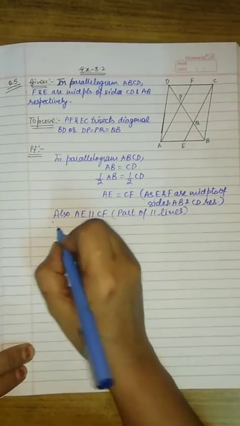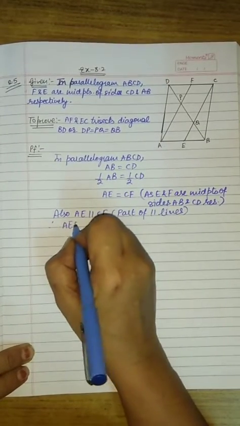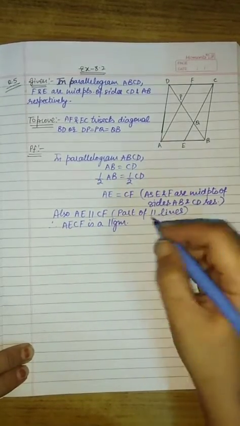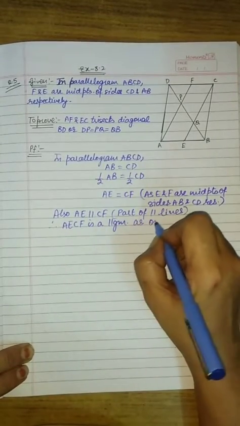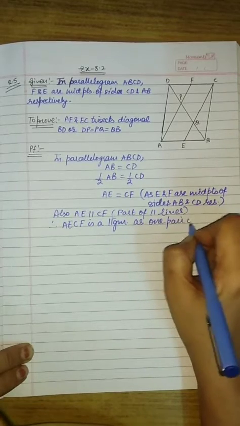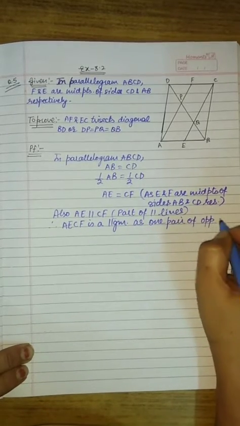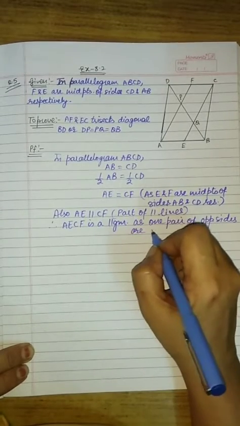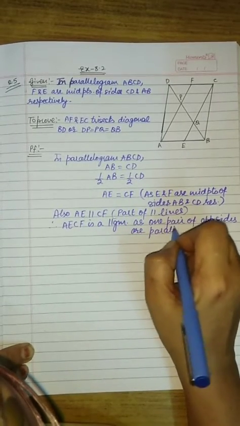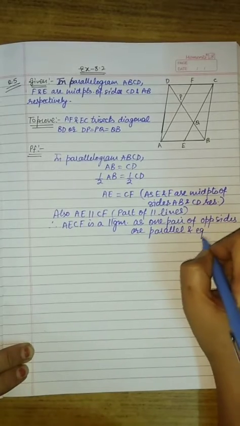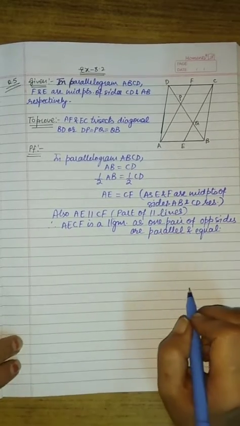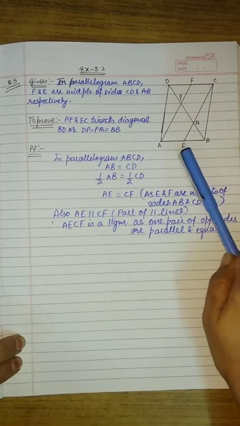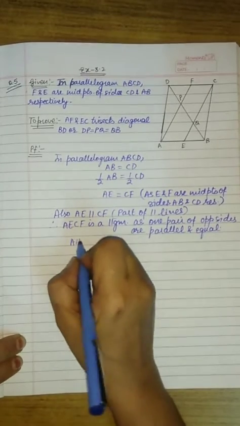So we can say AECF is a parallelogram, as one pair of opposite sides is parallel and equal. So it is a parallelogram. So you can say AF is also parallel to EC.